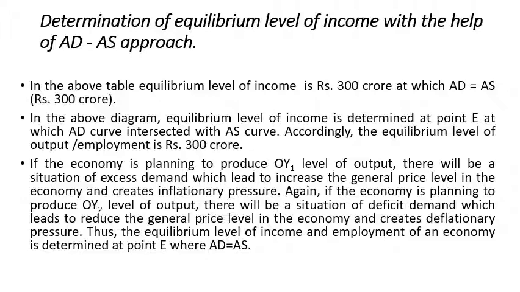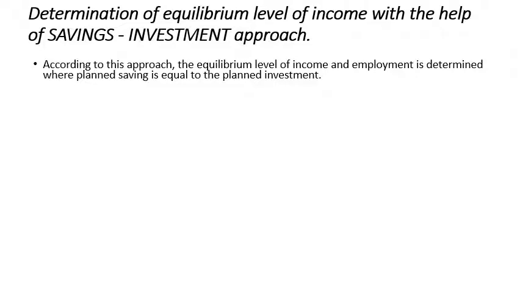We move to the second one, that is the savings and investment approach. Under the savings and investment approach, the equilibrium level of output is determined when planned savings is equal to planned investment. So that is what we know: aggregate demand is equal to C plus I and aggregate supply is equal to C plus S.